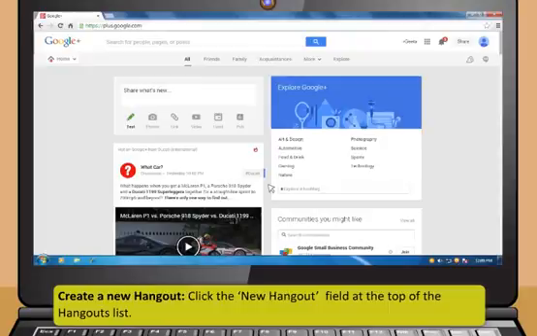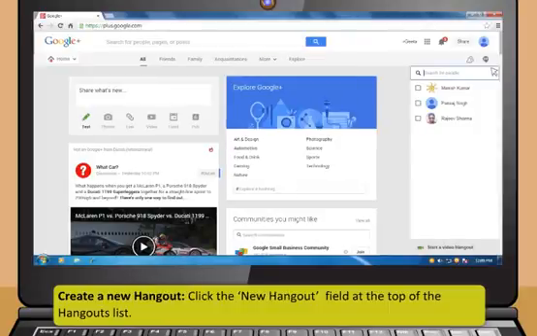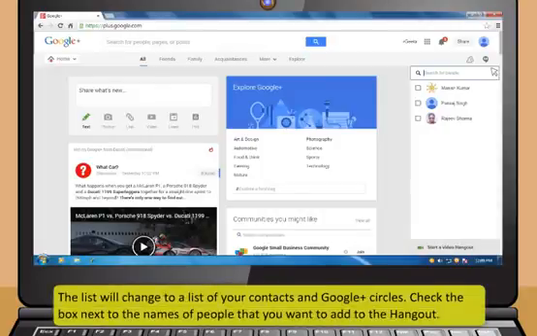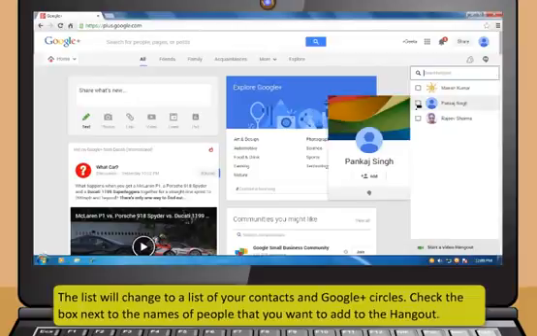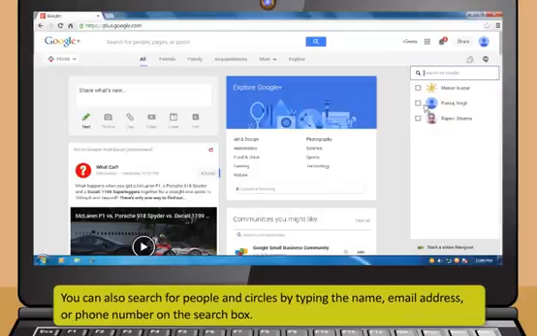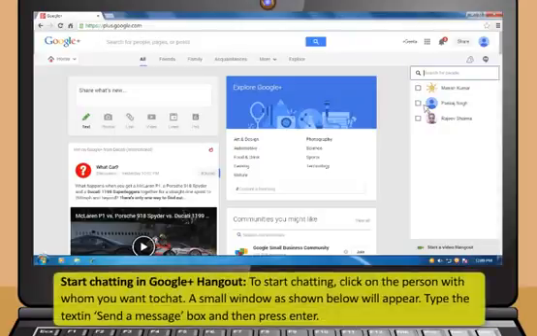Next, create a new Hangout. Click the New Hangout field at the top of the Hangouts list. The list will change to a list of your contacts and Google Plus circles. Check the box next to the names of people that you want to add to the Hangout. You can also search for people and circles by typing the name, email address, or phone number in the search box.